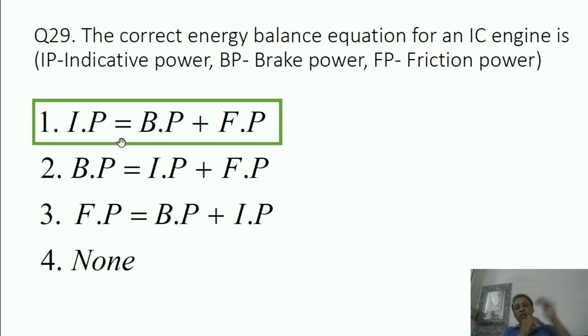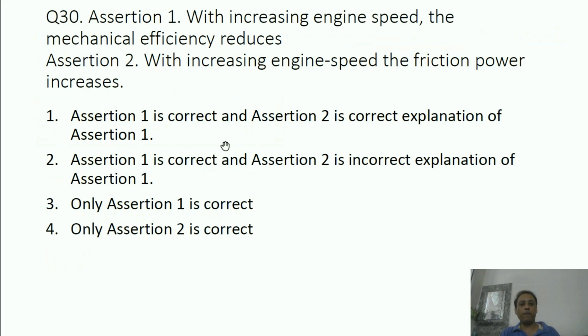The conversion of heat into work just on the piston top. Over there, whatever amount of heat is converted into work, that is indicative power. So ultimately, that much power doesn't reach the crankshaft. Some amount is reduced due to frictional effects. So whatever indicative power is developed on the piston top, some amount of power reaches the crankshaft, that is brake power, and the rest of the indicative power is lost as friction power. So this is the correct energy balance formula.